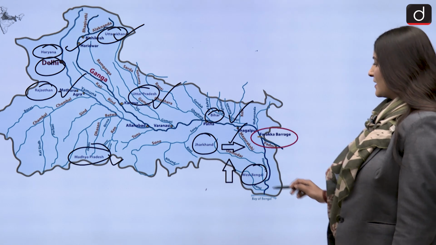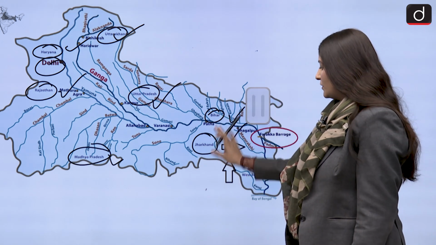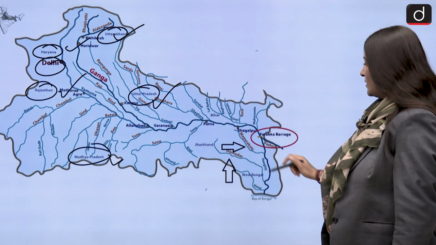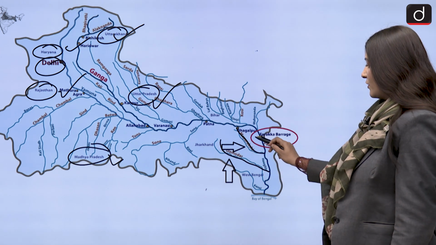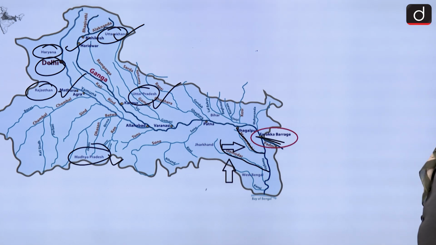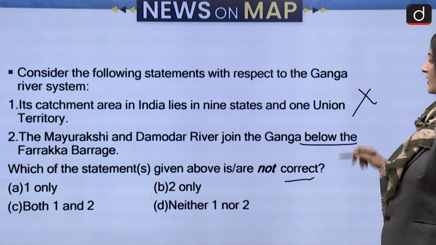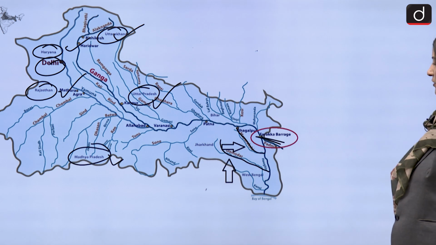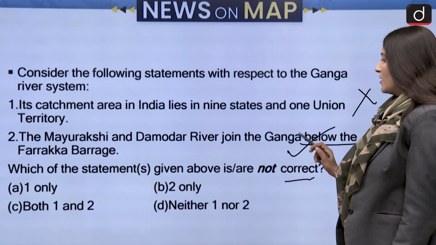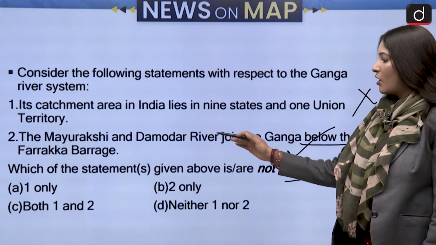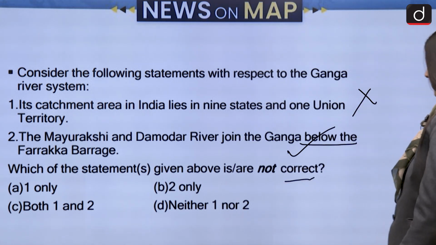Then if we talk about the Damodar and Son rivers, they join the Ganga below the Farakka barrage. Farakka barrage is lying over here. Okay, the first statement is not correct. And the Son and Damodar, yes, they are joining the Ganga river below the Farakka barrage. Second is correct. Which one is or are not correct? Option A, 1 only will be the correct answer.